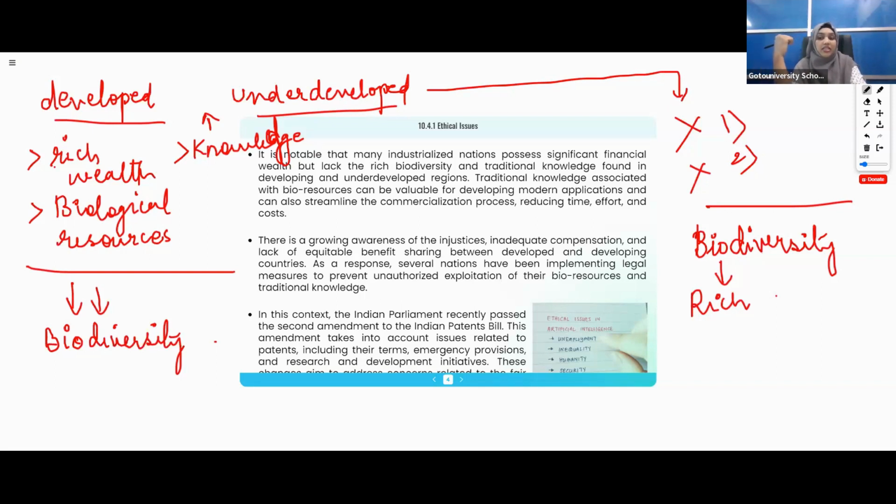But where we are lacking, we do not have interest. Underdeveloped countries do not have any interest. They are growing the biodiversity as it is, not inventing anything, whereas the developed countries take the patents from these underdeveloped countries. Is it clear? Biopiracy is one more term I can explain to you here.